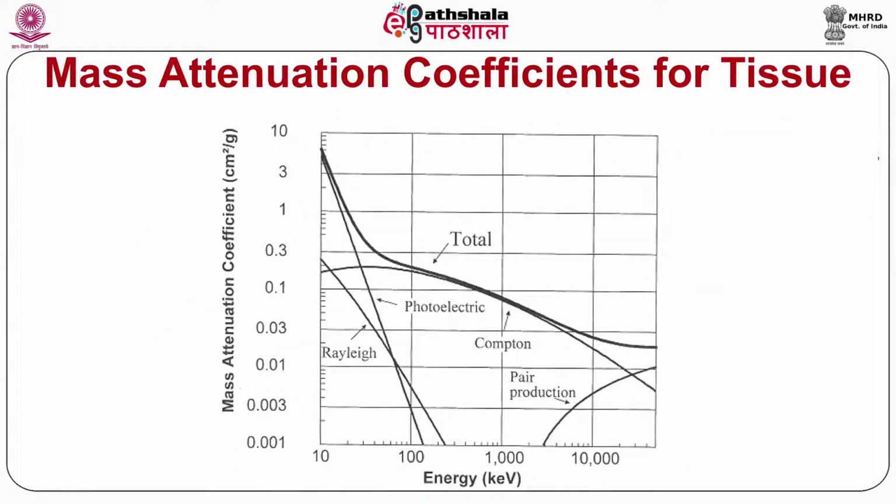Now you can see in the figure, which is nothing but mass attenuation coefficient for tissue plotted against energy of X-rays. As energy of X-rays increases, generally the value of mass attenuation coefficient decreases. But as you may be aware, the X-rays interact with the medium by different mechanisms which have been listed in this figure as photoelectric effect, Compton effect, pair production, Rayleigh scattering.